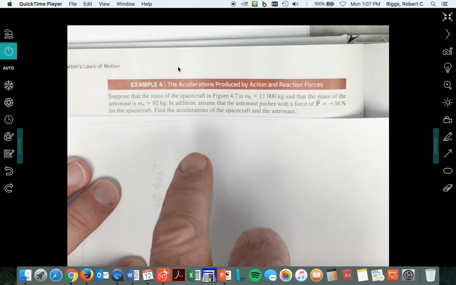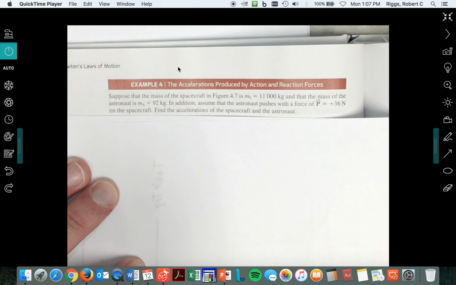Sorry about that. So there's a guy out in deep dark space. He pushes on his spacecraft. The mass of the spacecraft is 11,000 kilograms, and the mass of the astronaut is 92 kilograms. In addition, assume that the astronaut pushes with a force of 36 newtons on the spacecraft. Find the accelerations of the spacecraft and of the astronaut. This is just like the book and the Earth problem.